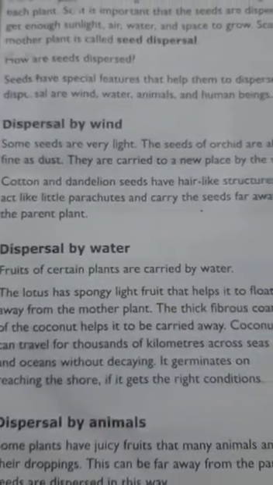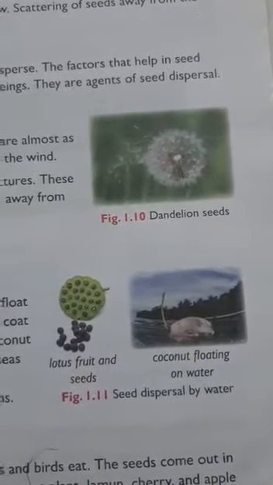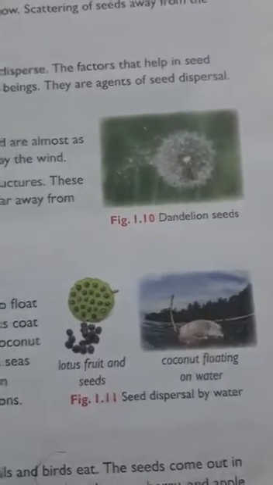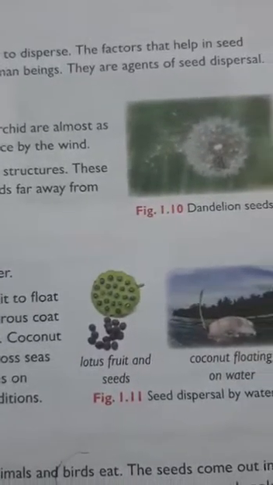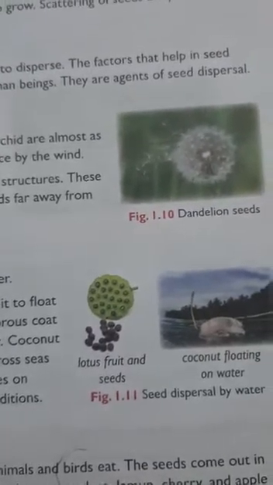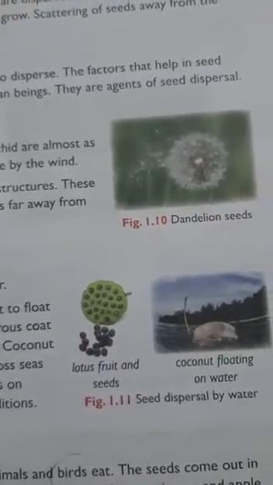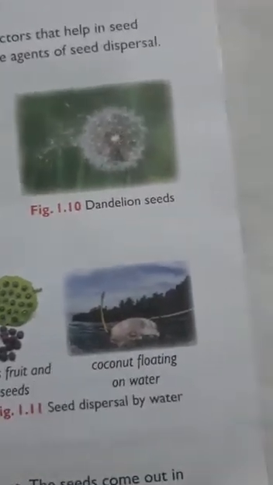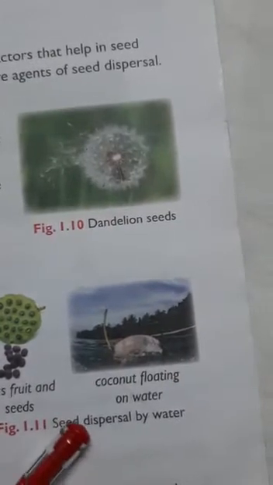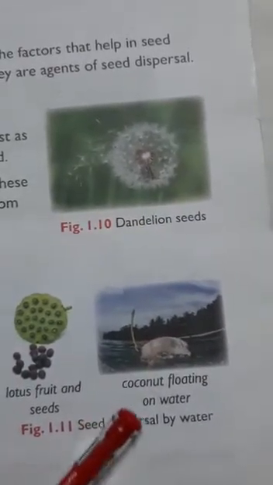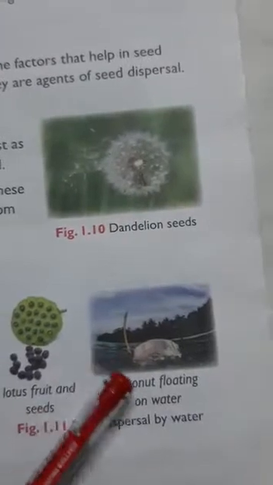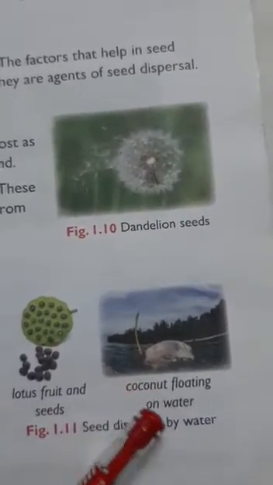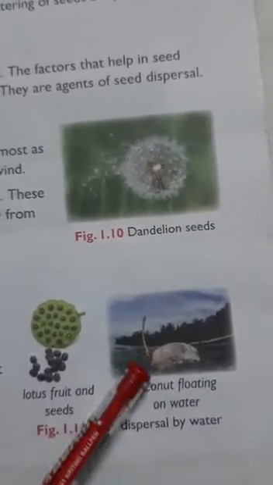Next, dispersal by water. Fruits of certain plants are carried by water. Lotus has a spongy, light fruit that helps it to float away from the mother plant. The thick fibrous coat of the coconut helps it to be carried away. Coconut can travel for thousands of kilometers across seas and oceans without decaying. It germinates on reaching the shore, if it gets the right conditions.